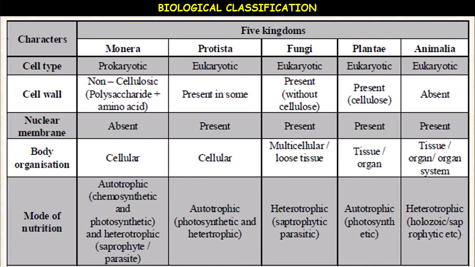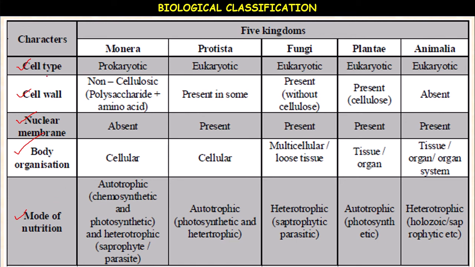So how are these 5 kingdoms distinguished? He based it on these characteristics: cell type, cell wall, nuclear membrane, which are the structures inside the cell, body organization, mode of nutrition and reproduction.